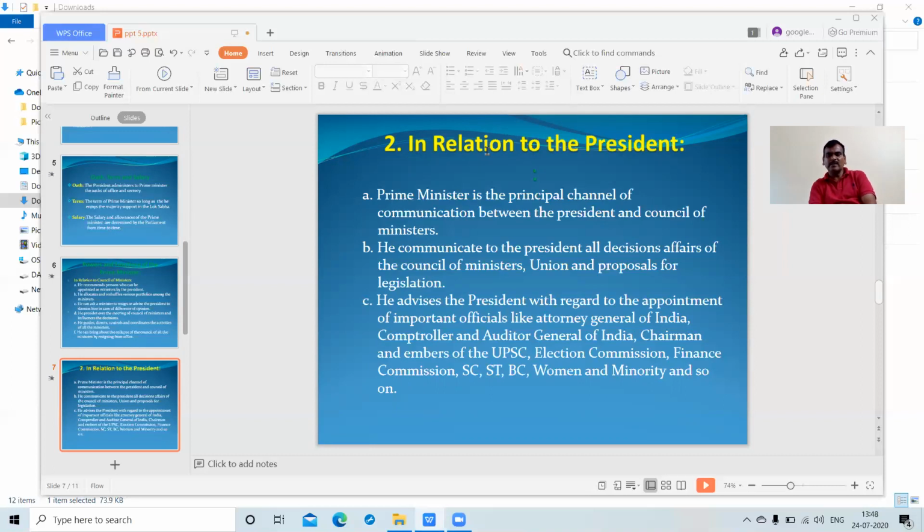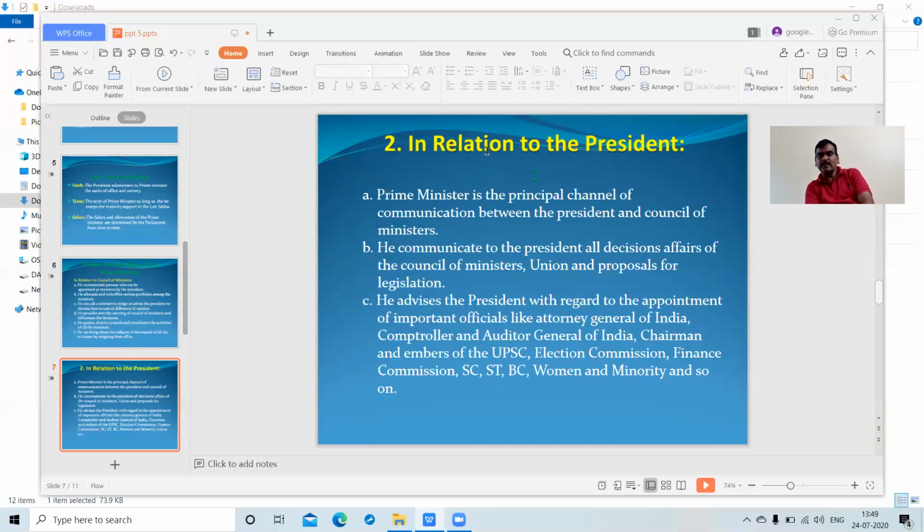At the same time, the Prime Minister also frequently meets the President of India. The President is also advised on certain reforms and policy matters. Whatever the President advises is informed to the Council of Ministers through the Prime Minister of India. And next, the Prime Minister advises the President with regard to the appointment of important officials.